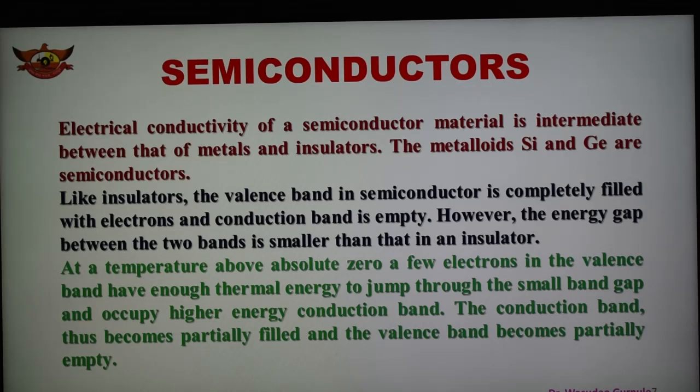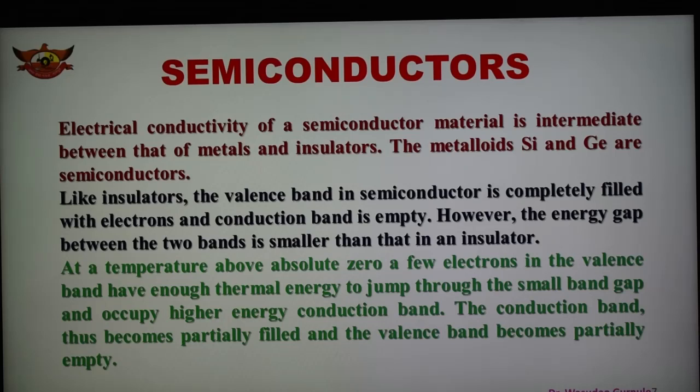So remember the two important metalloid elements: silicon and germanium are semiconductors. And just like we have seen in the case of an insulator, in the case of a semiconductor also the valence band is completely filled with electrons and the conduction band is empty.